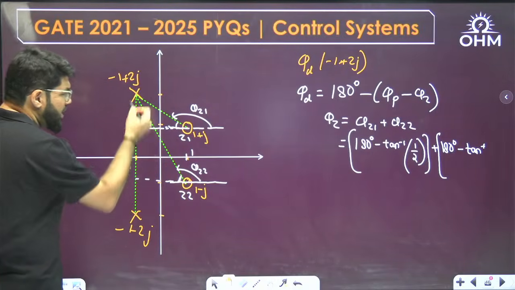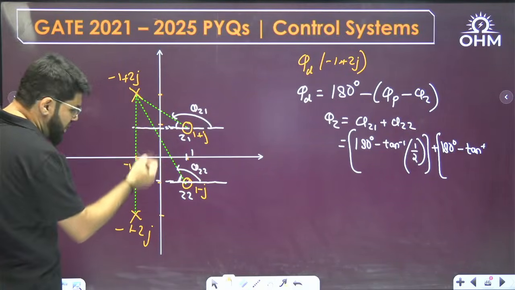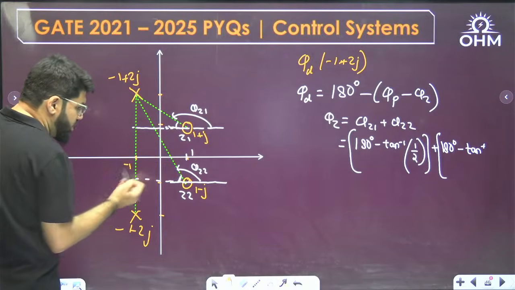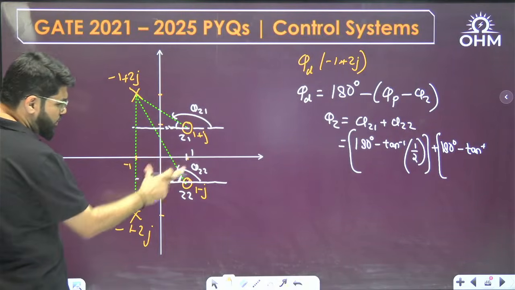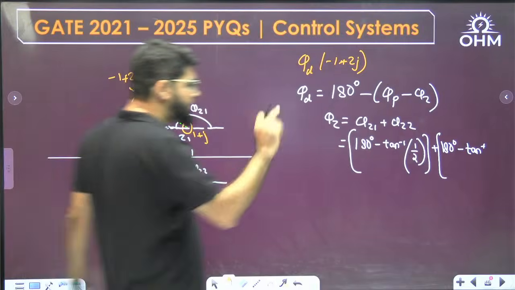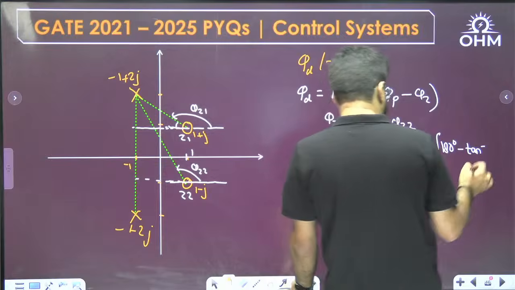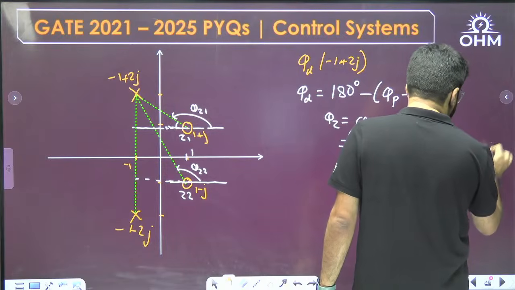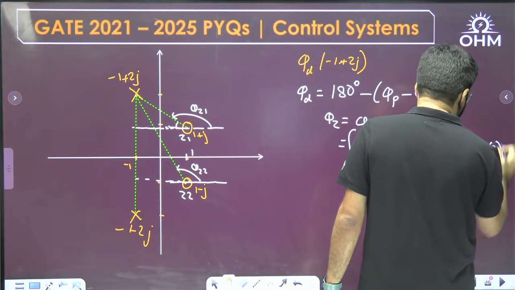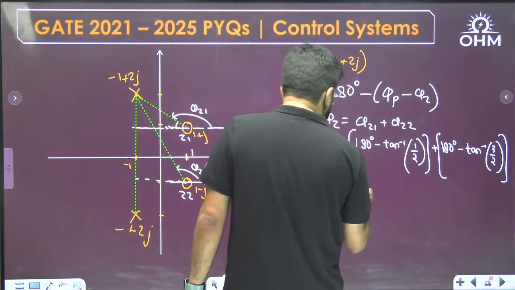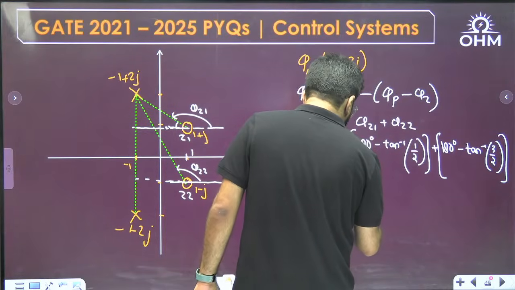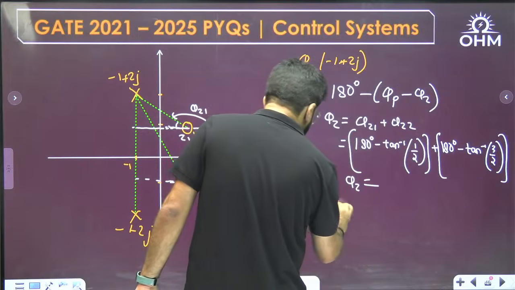How much is this interior angle? See the height here. 2j up to minus j, total 3 units of height, and base again -1 to 1 on the x-axis, so 2 units of base, 3 units of height. So I will write this as tan inverse of 3 by 2. So this is going to be phi z. I will calculate the net value of phi z. Now come to phi p.